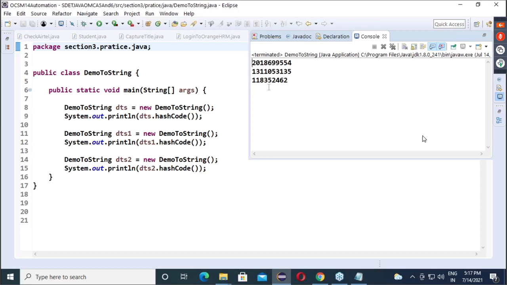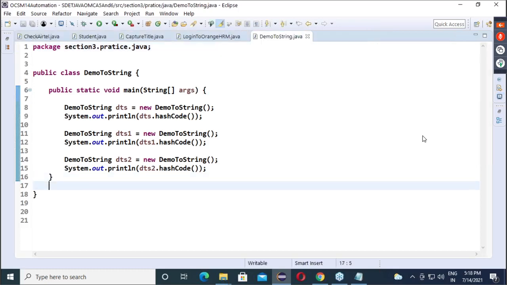No. That person just needs to add the data, and the hash code automatically becomes the roll number. Like that, they will do programming. Is everyone clear? That means I don't like the hash code given by JVM. I want my own hash code for the object. For that, we can override hash code.